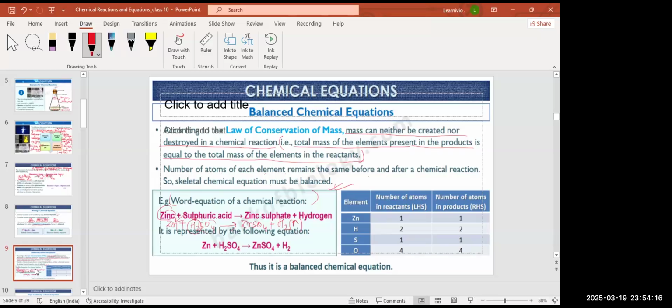Now check, is this equation balanced or not? Here you can see that on the LHS, zinc is 1, right? Here also, zinc is 1. It's balanced. So it is a balanced chemical equation. Got it? Yes.